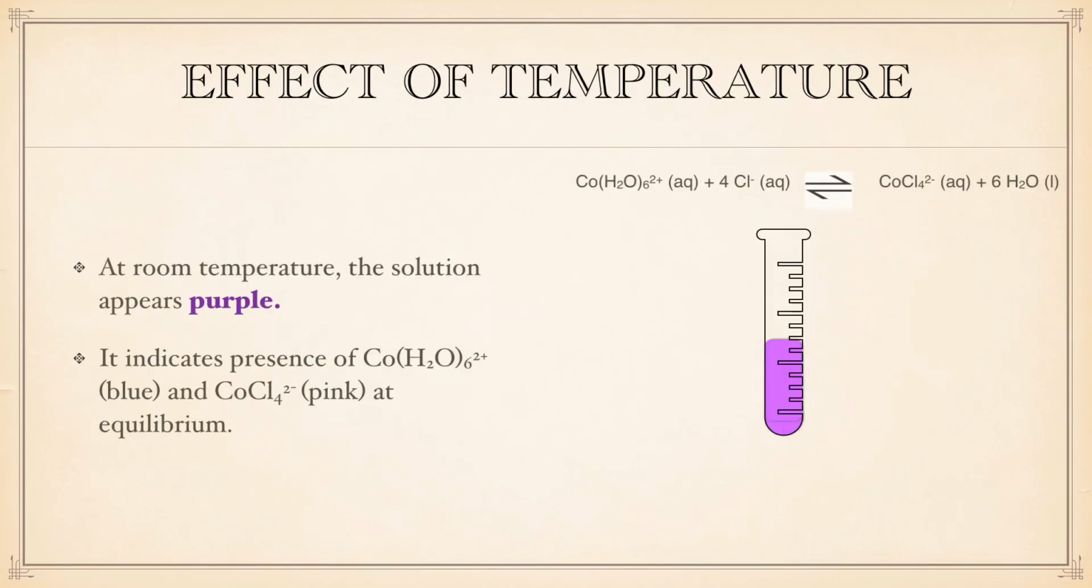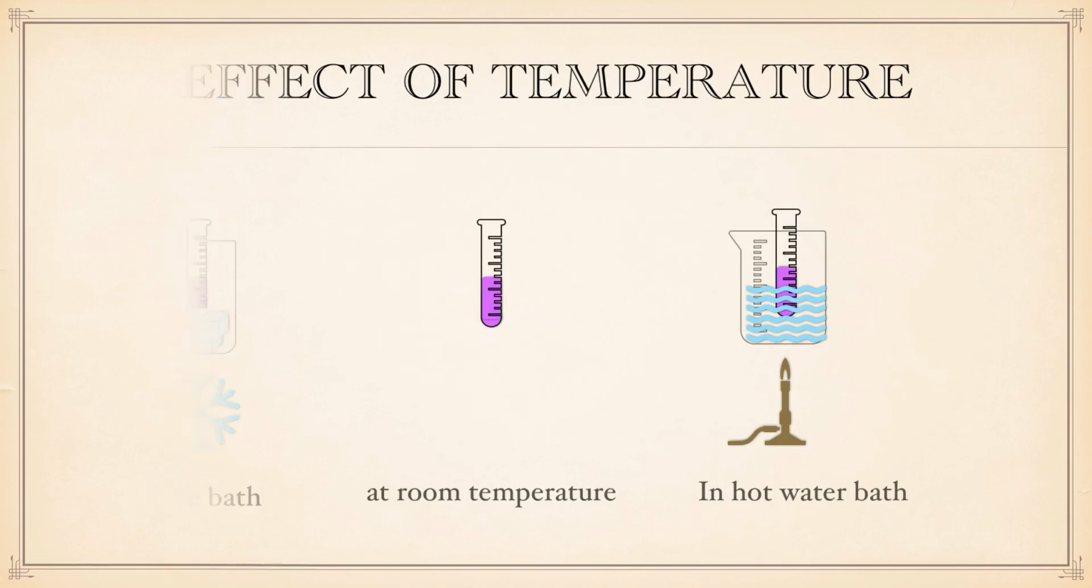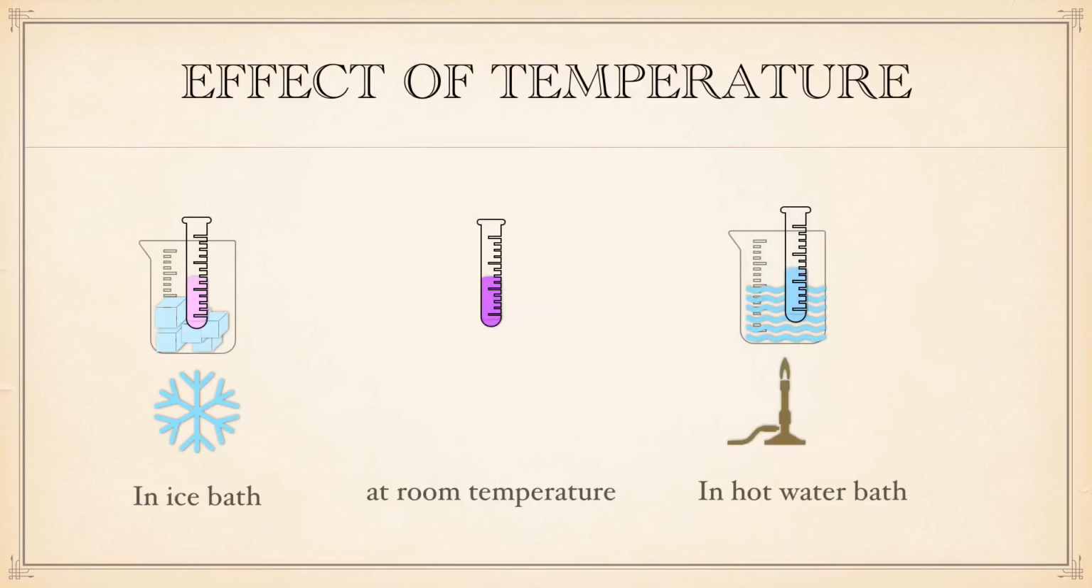At room temperature, the solution appears purple. It indicates presence of hexa-aqua-cobalt ion and chloro-cobalt ion at equilibrium. The solution is then put into two different conditions. One is in an ice bath, while the other one is in hot water bath. After 10 minutes, the solution in ice bath will turn pink, while solution in hot water bath will turn blue.